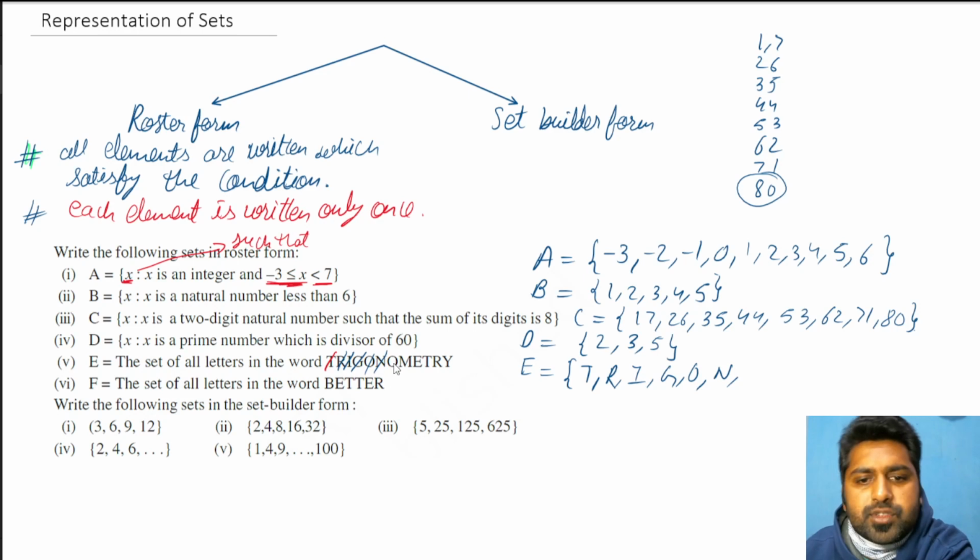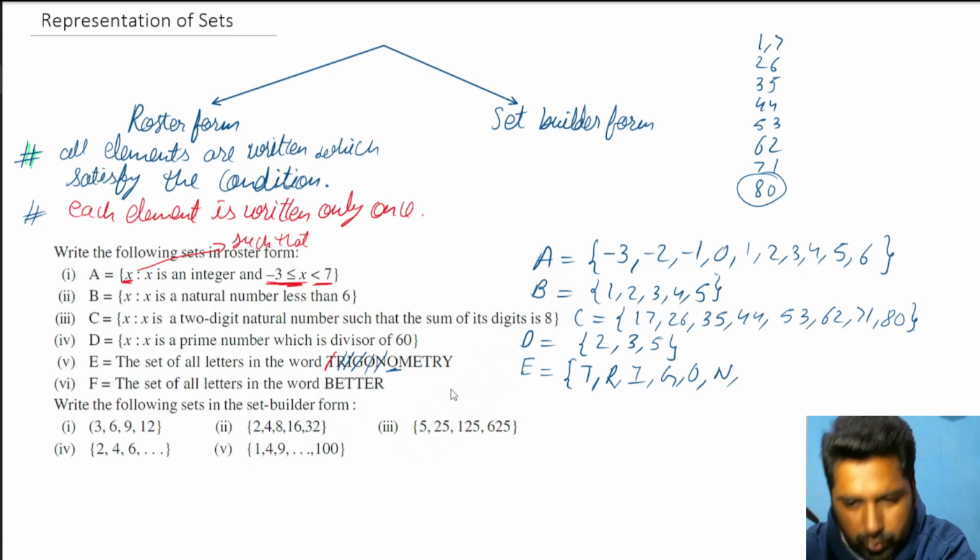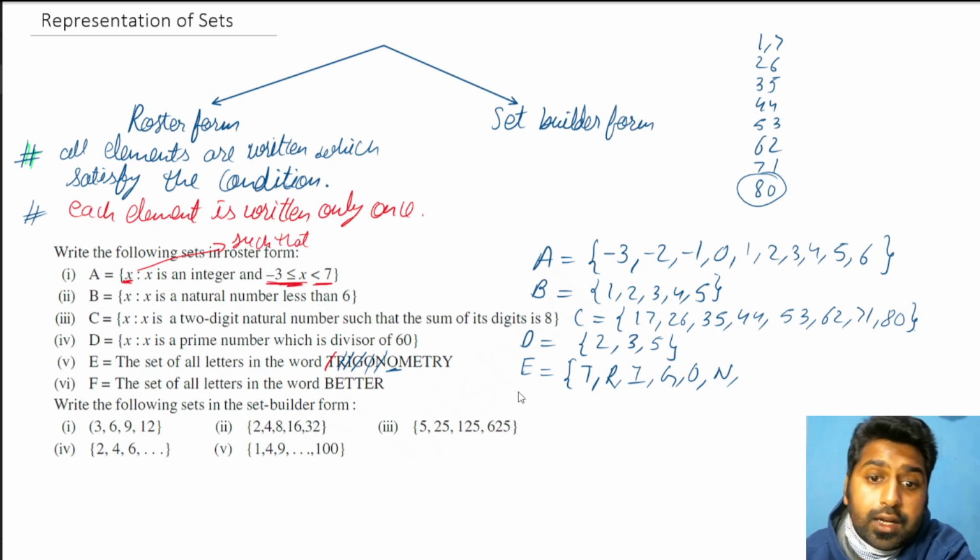Now again O comes. I told you that each element is written only once. Since we have already written O, it does not matter that O is coming many times. I'll not write O again.